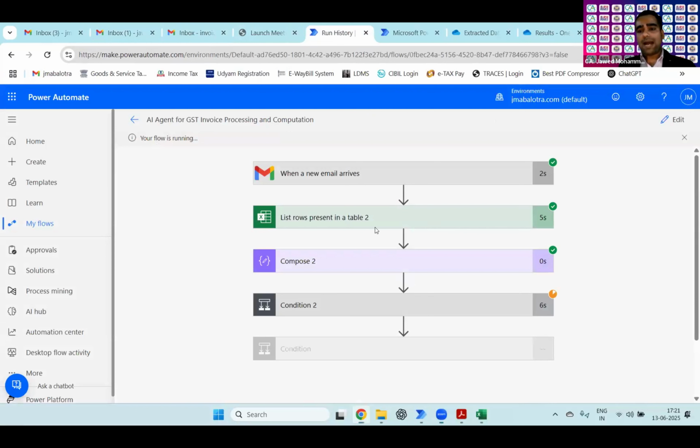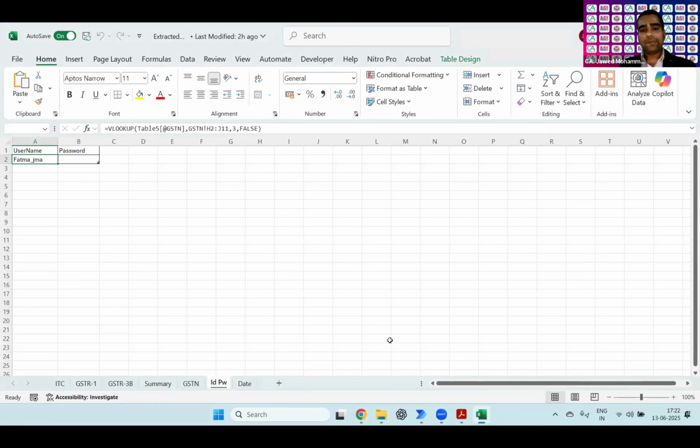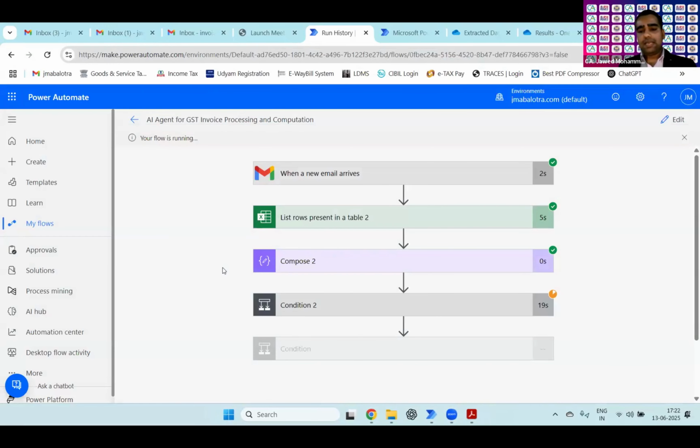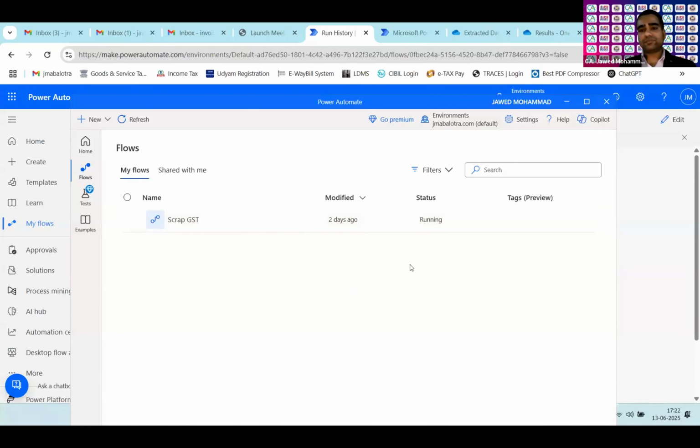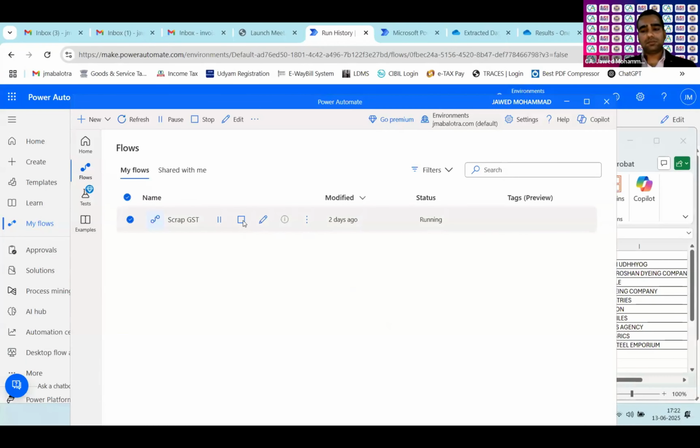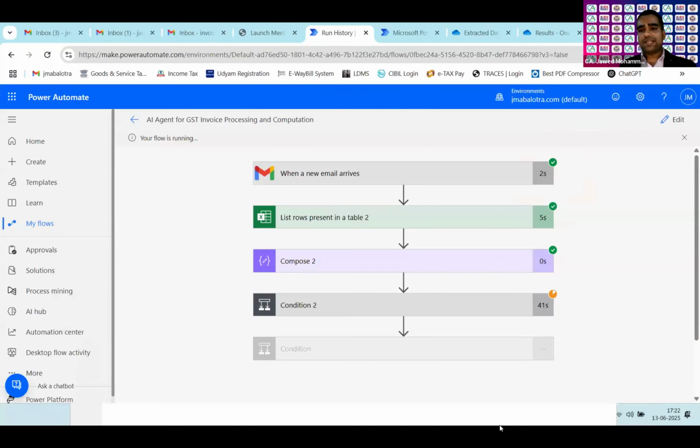incoming email. And since we have marked that I need to update the credit ledger balance, it is giving me the time. Now I will utilize the time, and I have clicked on the trigger button of the desktop flow. Here it is. I have triggered the desktop flow also, and this flow is running. It will automatically open that Excel sheet, and it will go to the GST website itself.